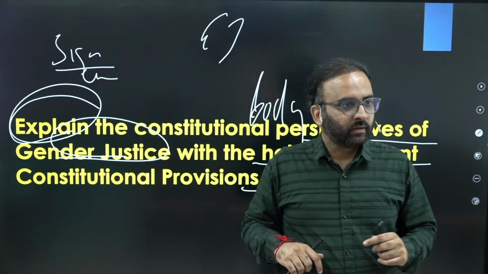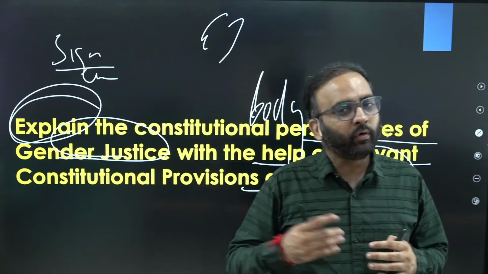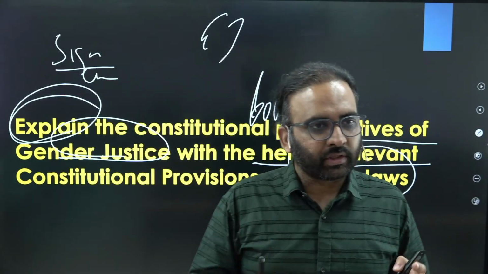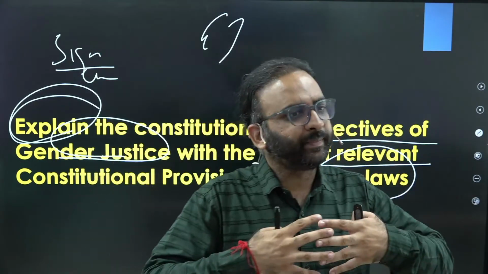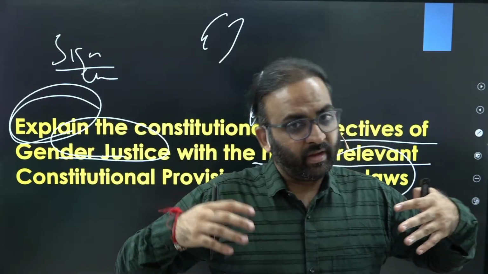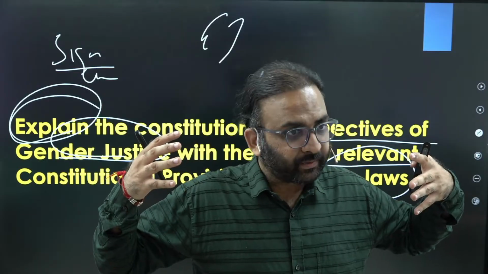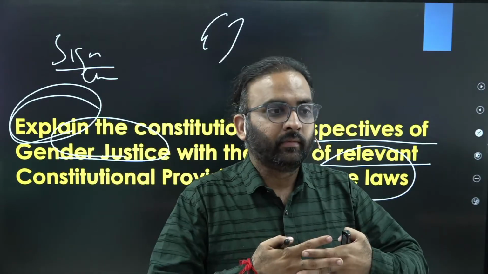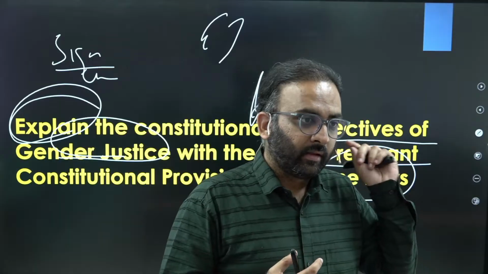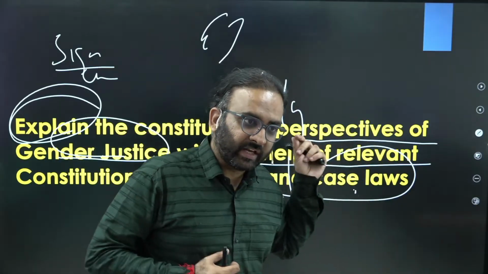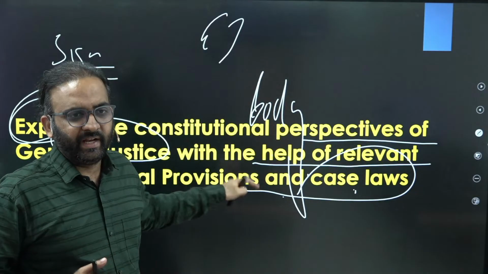And UPSC is quite fond of asking questions which interlink two concepts, maybe from the same subject, or from two different subjects. So here concepts of society and polity have been interlinked.